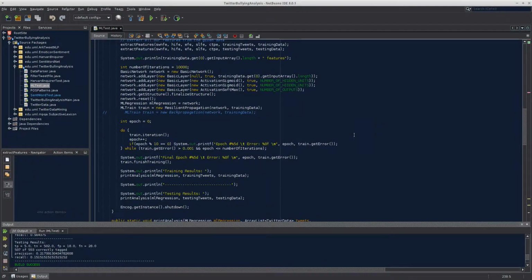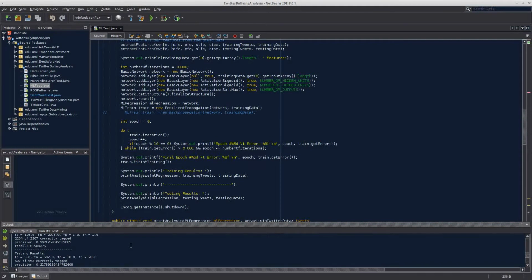It's not great, obviously, but we're looking at data that's so sparse. In this entire test set, there were 5 bullying tweets that were correctly tagged, and tweets tagged as bullying that really weren't bullying 18 times, but over 553 tagged tweets, that's not too bad.